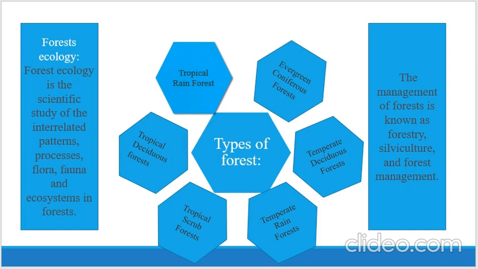For example, the forest ecosystem is divided into tropical rainforests, tropical deciduous forests, tropical scrub forests, temperate rainforest, temperate deciduous forest, and evergreen coniferous forest. This division depends upon the environment and climate conditions of these areas.